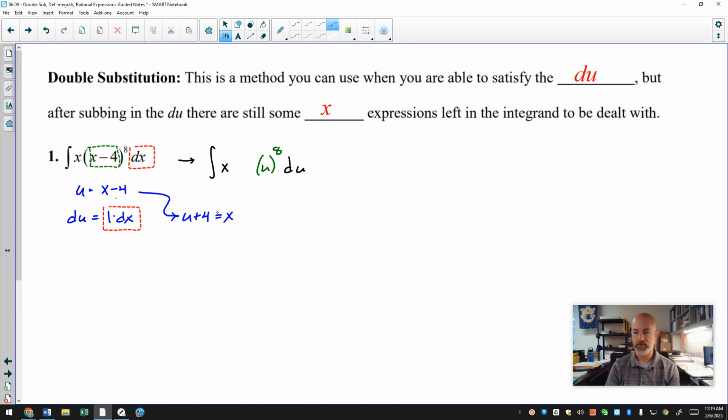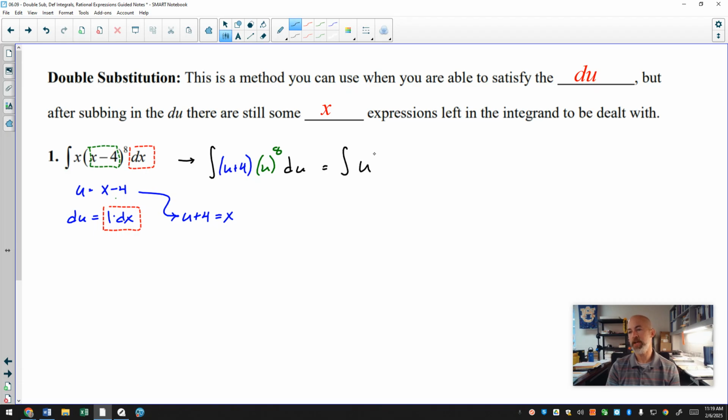Well, if u plus 4 and x are equal to each other, then I can take this x out and replace that x with a u plus 4. And with that, I have successfully substituted every x out of the original problem and replaced them with their u equivalents. And the idea is that the new antiderivative is something that is easier to actually integrate.